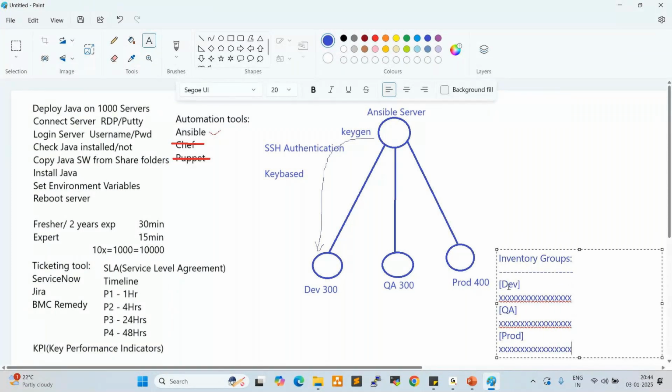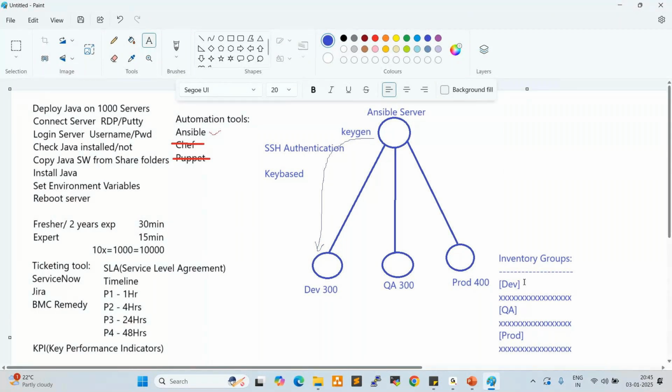Why do we require three groups here? We could prepare only one group also, right? But segregation is very important here. For example, I want to deploy testing tools on only QA, but if you have only one group, once we trigger the playbook, what will happen? All servers will be deployed, right? So segregation is very important. Development applications we can deploy on the development group, QA applications on the QA group, and prod applications on the prod group. Segregation is very important, right?